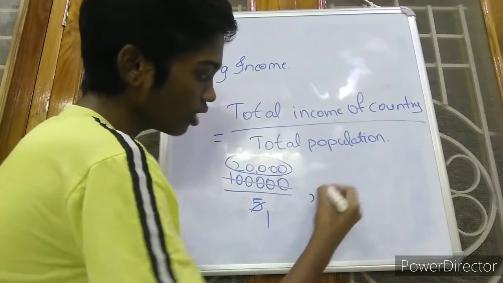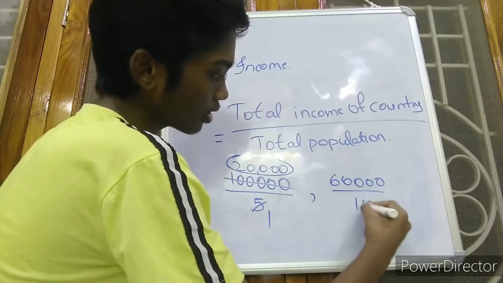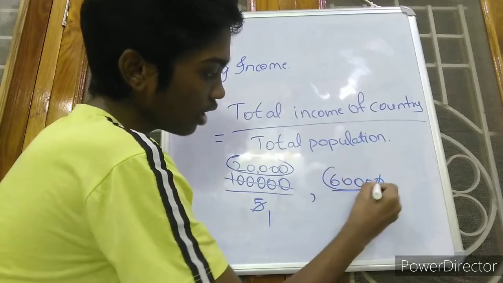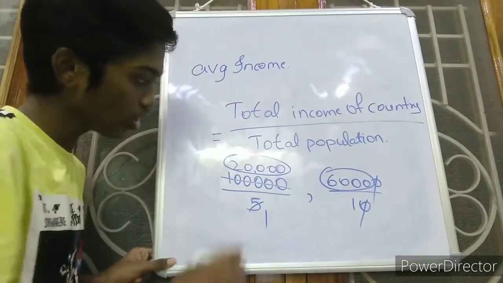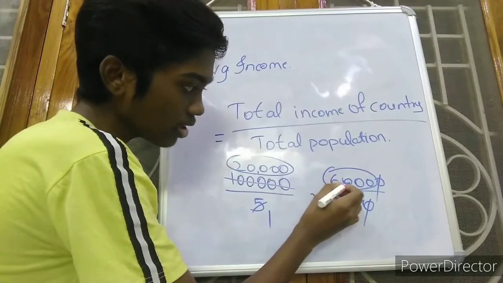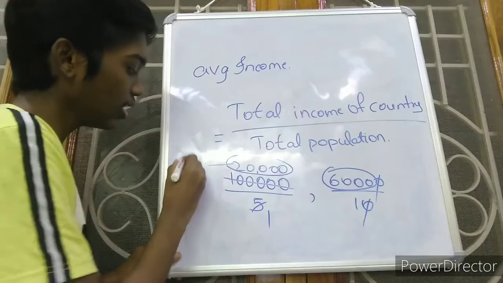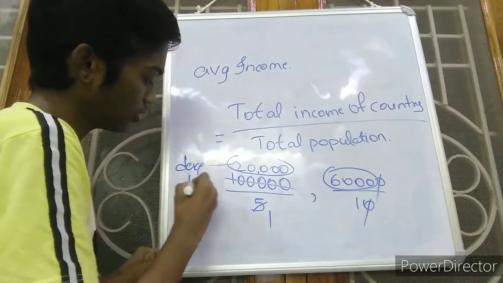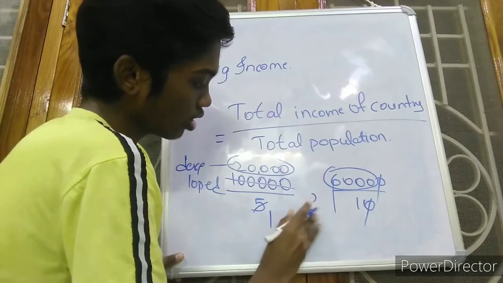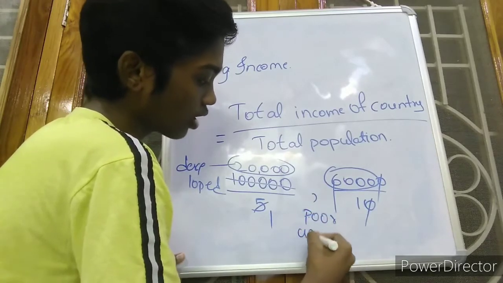And coming to country B, total income is 60,000 for 10 members. Here if we observe, one person of the country is earning 6,000. So here one person in the country is earning 20,000 and here one person is earning 6,000. Means we can classify this as a developed country and we can classify this as a poor country or undeveloped country.